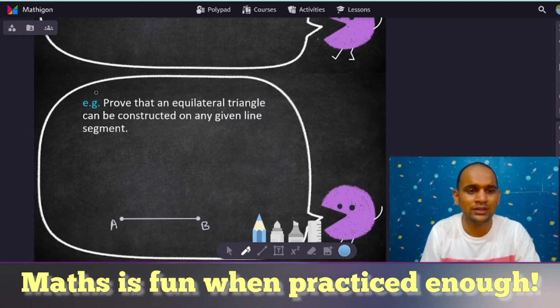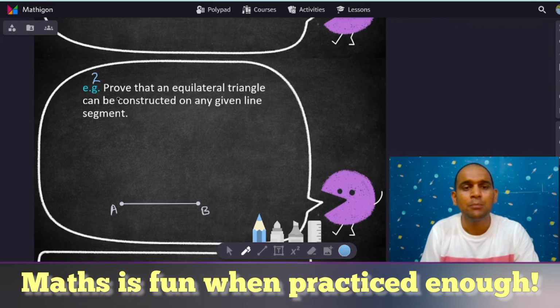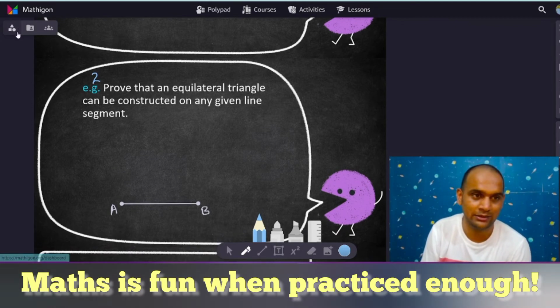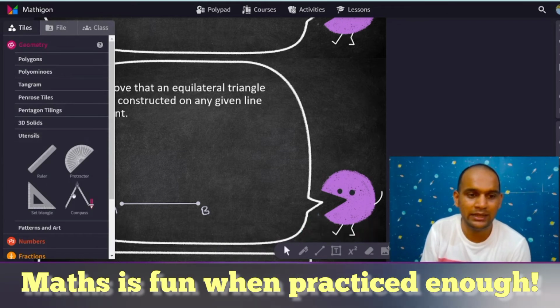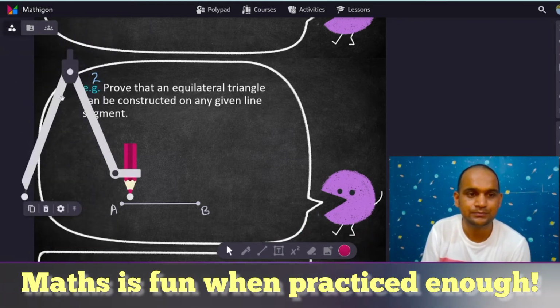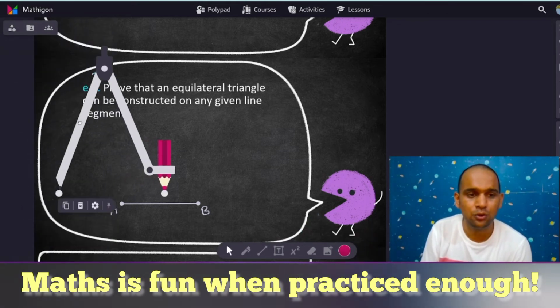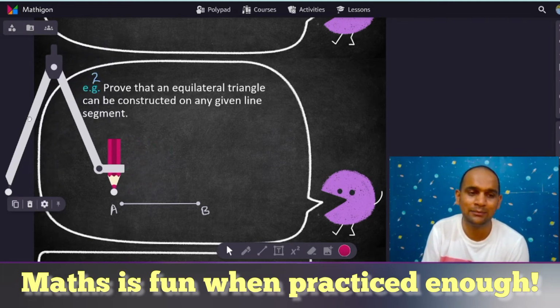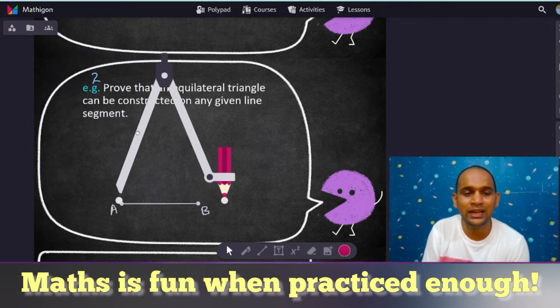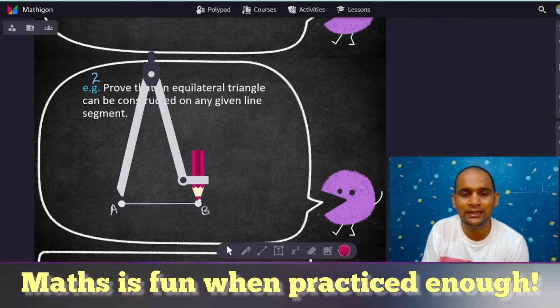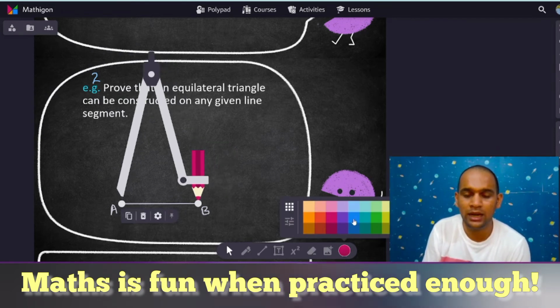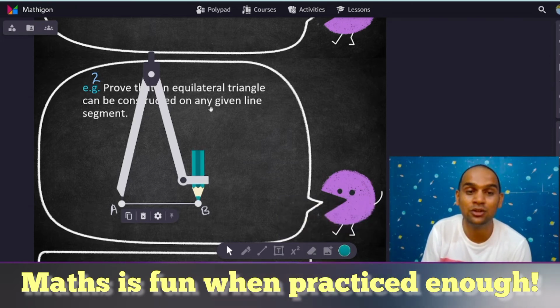Let's discuss one more example. Example number 2 over here. Prove that an equilateral triangle can be constructed on any given line segment. Okay. So for that we will be needing a compass. Now, what we will do is we have a line segment AB. This statement says that on any given line segment, we can draw an equilateral triangle. Now, what is the specialization of an equilateral triangle? That all of its sides are equal.